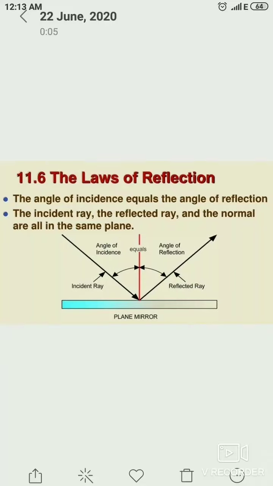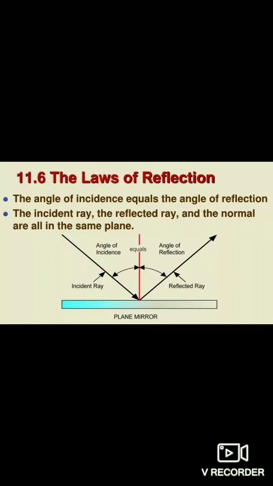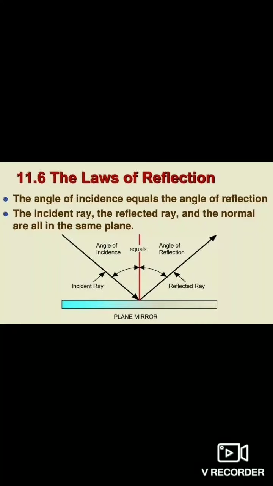Now let us know about the angle of reflection, point of incidence. What are the terms? First is normal. The imaginary line drawn perpendicular to the reflecting surface at the point of incidence is called the normal. Then is incident ray. What is incident ray? A ray of light falling on a reflecting surface is called an incident ray.